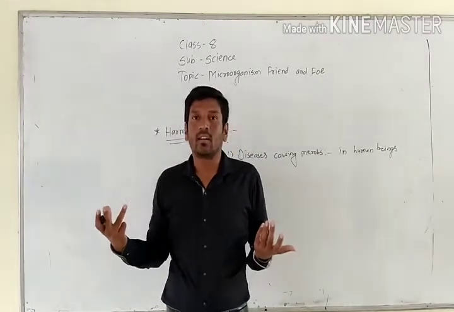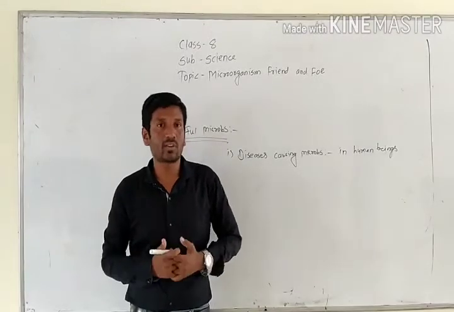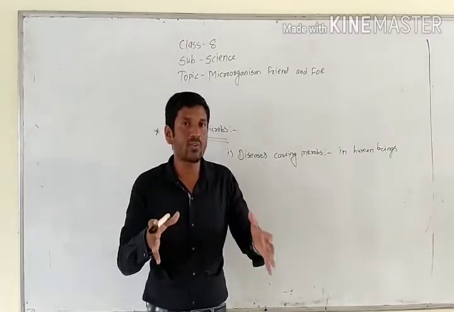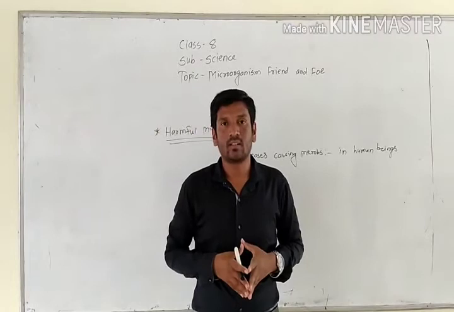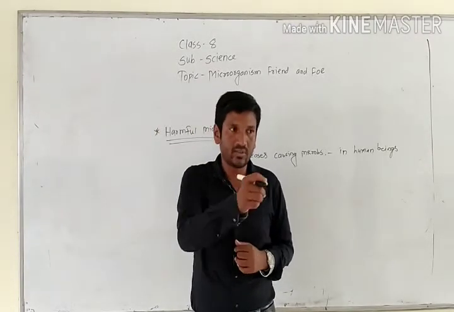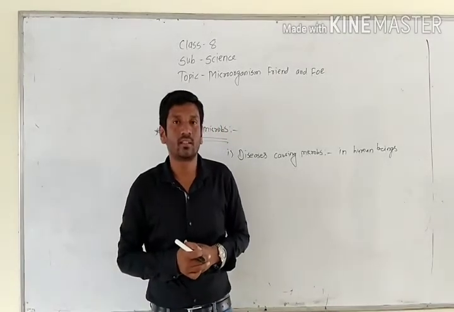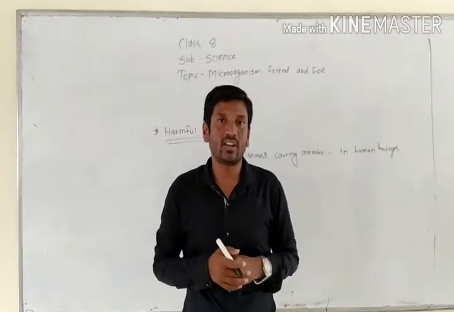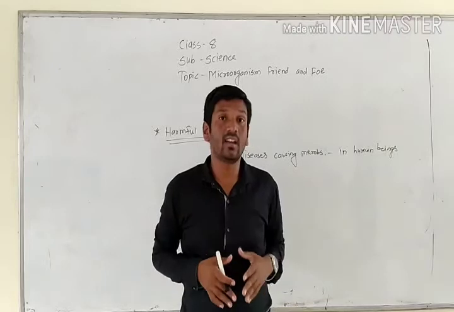Maybe a person who is suffering from tuberculosis is sitting in a crowded area, and he starts sneezing and coughing. What happens?